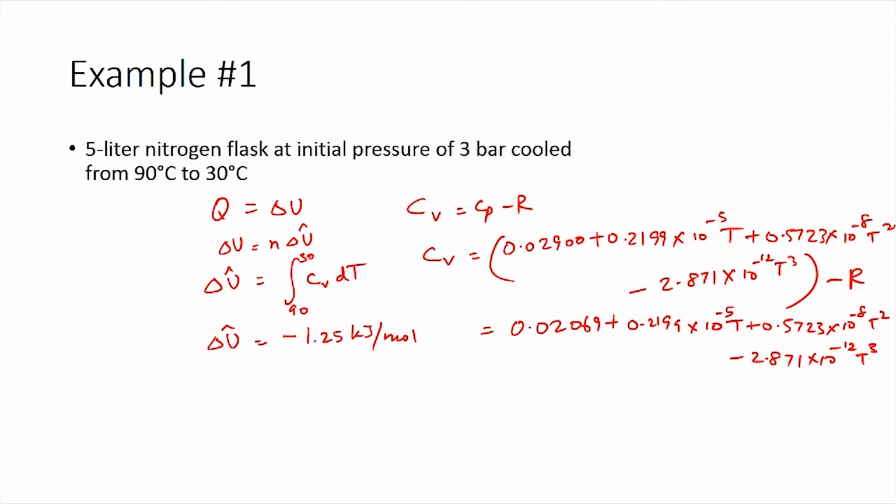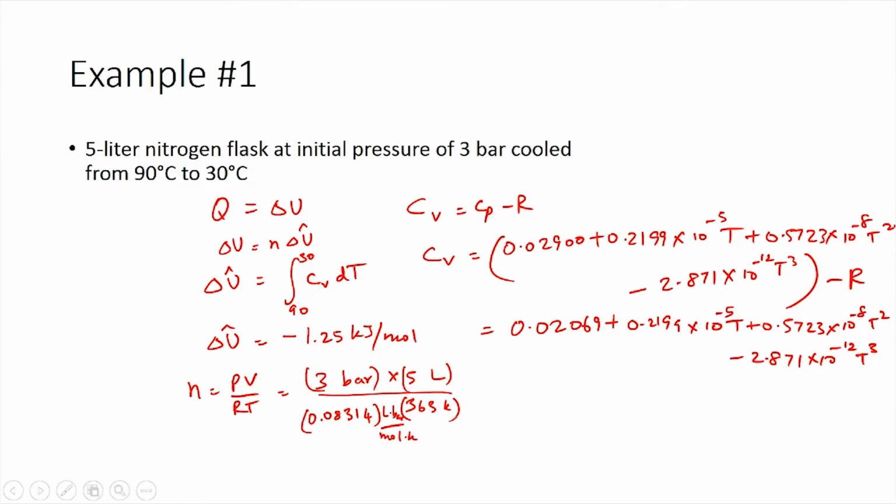Now, we need to know the value for N, the number of moles. Using the ideal gas law, we can calculate N as PV by RT, which would be 3 bar times 5 liters, divided by the temperature, which is 363 Kelvin, the initial temperature of 90 degrees Celsius, and the R value in terms of bar, liters and Kelvin, which would be 0.08314 liter bar per mole Kelvin.